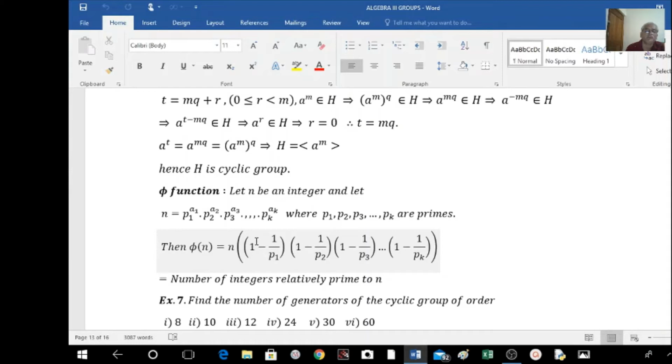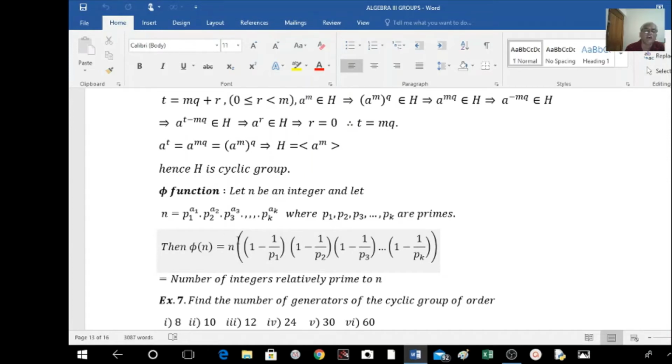Only two terms are there. 1 minus 1 by 2 is nothing but 1 by 2. 1 minus 1 by 5, taking the LCM, 5 minus 1, is 4 by 5. 4 by 5 into 1 by 2 gives 2 by 5. This is equal to 2 by 5. And here we have n equal to 10. 5 into 1, 5 into 2 gets cancelled. We are getting 2 into 2, 4.